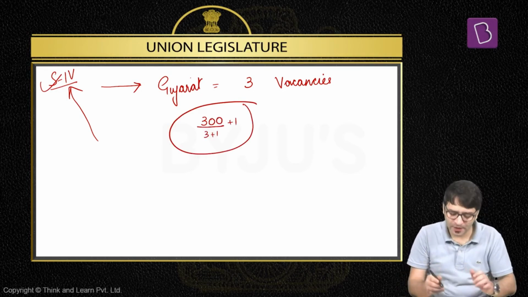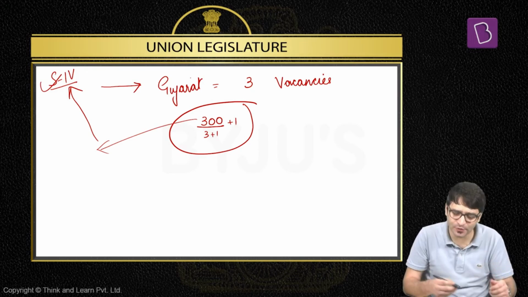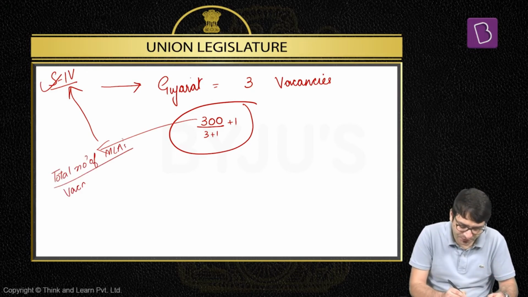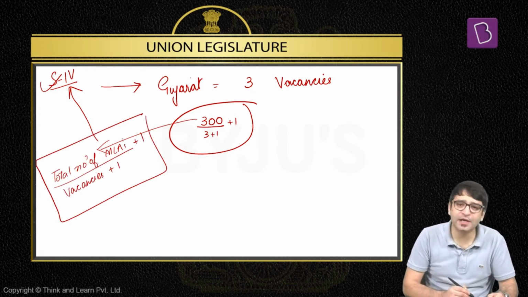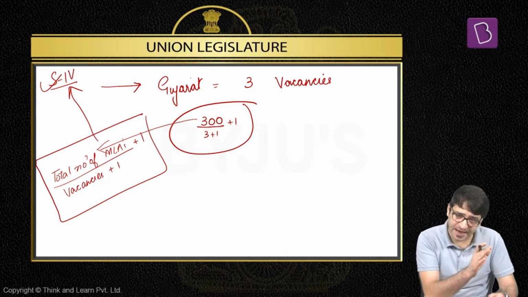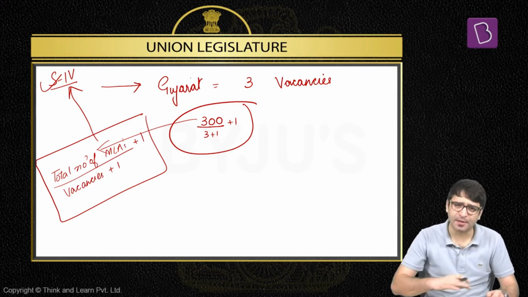This is the formula. Total number of Legislative Assembly MLAs, members of Legislative Assembly, which means total number of MLAs, divided by 3 is the vacancies, plus 1 plus 1. This formula is used to calculate the number of votes that a particular candidate should get in order to get elected to Rajya Sabha. Let me make it even simple for you.